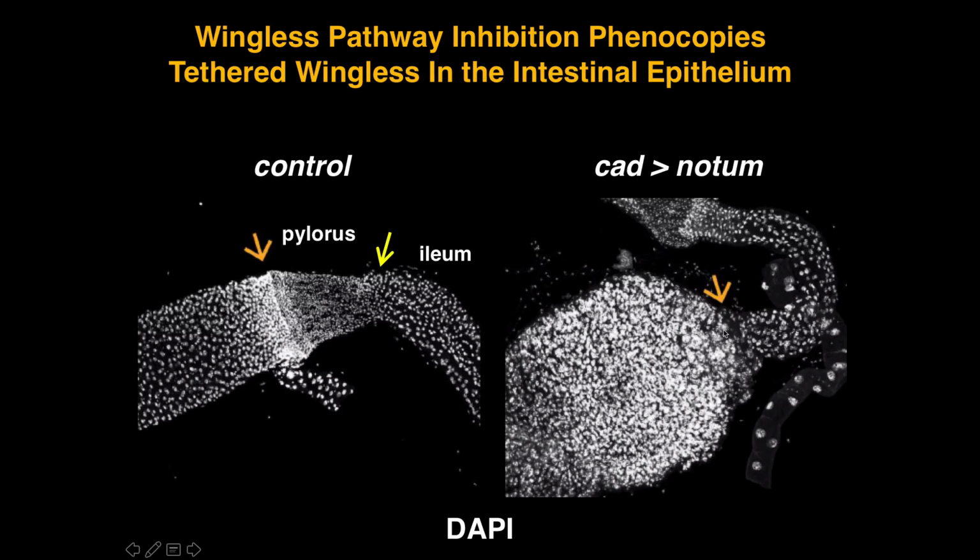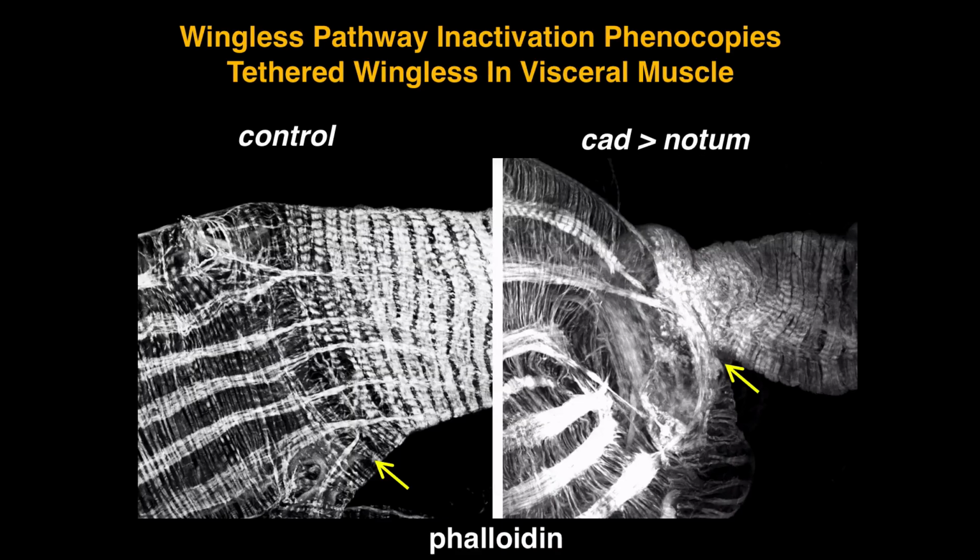But we've done this with a number of different tools. And we see similarities to what we see when wingless is tethered. Large posterior midgut, too many cells, loss of this transition zone, and loss of that whole pylorus. The phenotypes here are more dramatic than with the tethered wingless, but are going in the same direction.